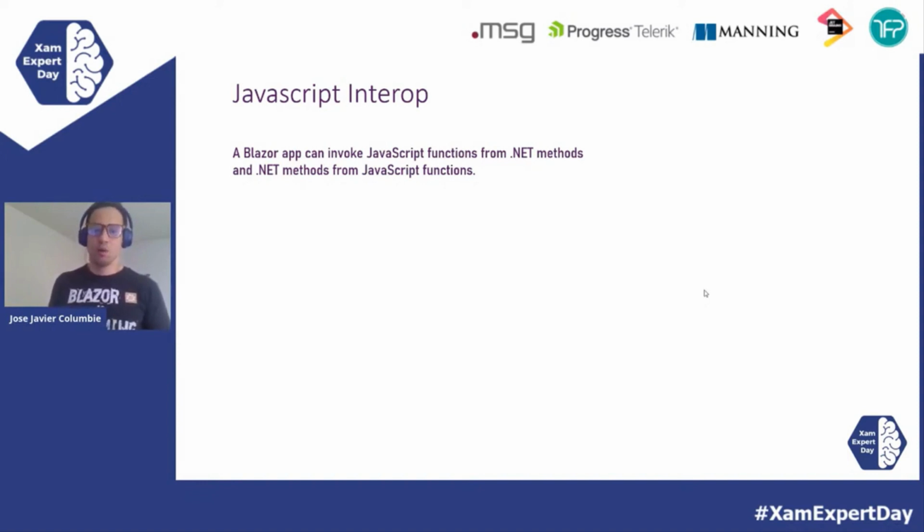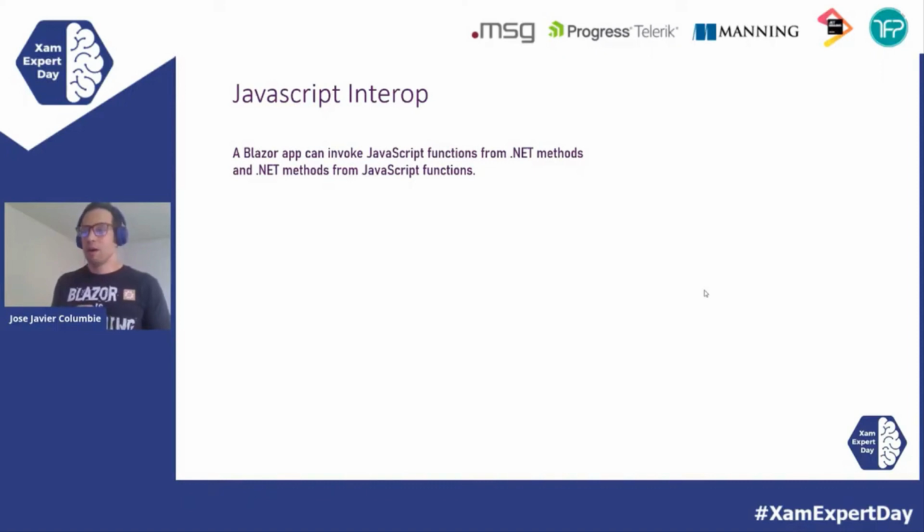So you can invoke JavaScript functions from .NET methods, and you can invoke .NET methods from JavaScript functions. It's so easy and so neat, so well implemented that you can have it running right away. I know that for some people JavaScript is a love or hate language. Some people love it, some people hate it, some argue about strong typing and all the possibilities that it has. But the truth is that JavaScript has been around for years and years, has a lot of libraries and a lot of stable solutions. So we cannot disregard that.